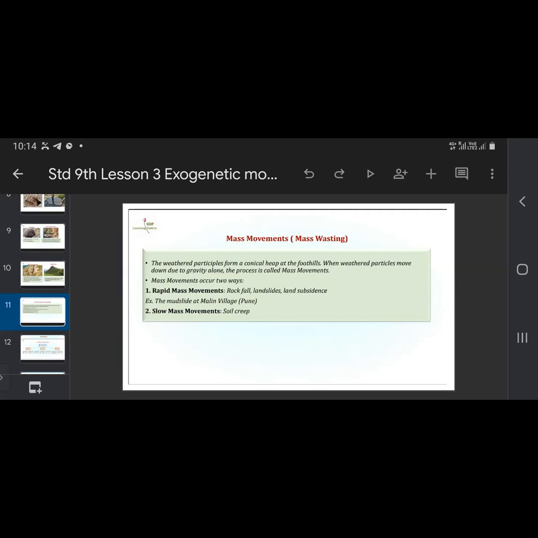Slow mass movement now. Soil creep. Now, what is slow mass movement? Slowly, slowly the soil is moving. So it is very slow. It is not destructive, but rapid mass movement is very destructive. It can cause loss of life and property. So rapid mass movement is very harmful.